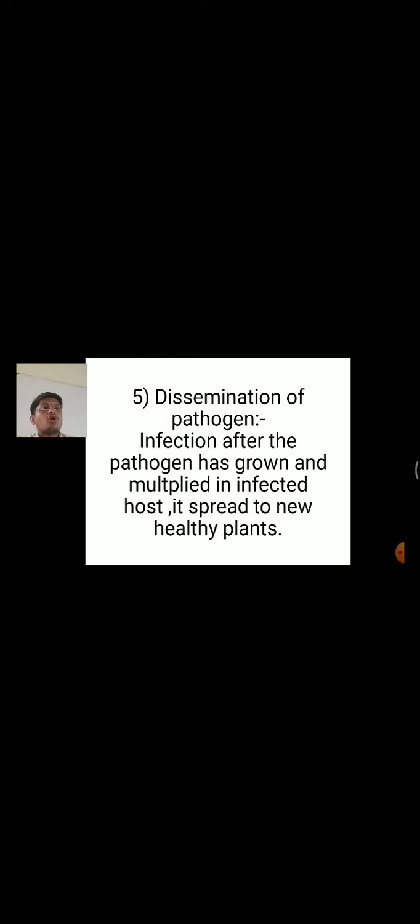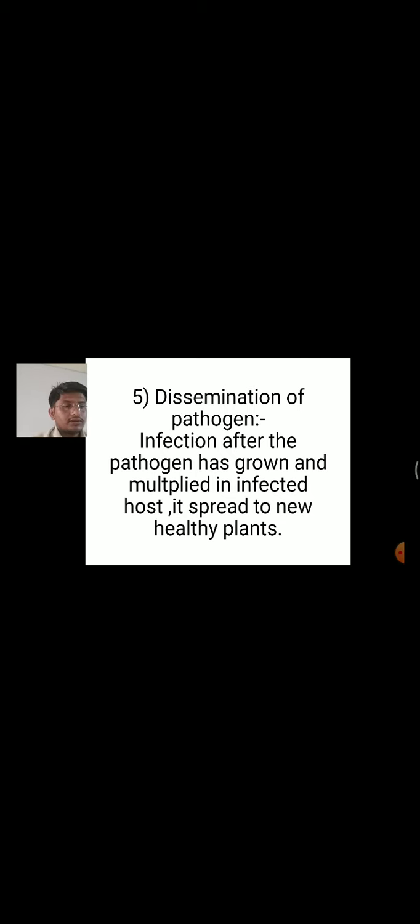Next, fifth one, dissemination of the pathogen. After the pathogen has grown and multiplied in the infected host, it has to spread to new healthy plants.